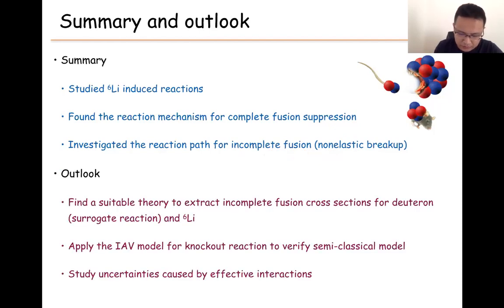So in the future, in principle, we need to find how to extract the incomplete fusion cross sections. Right now, we only studied non-elastic breakup, but we also need to find a model for incomplete fusion, not only for the deuteron case but also for lithium-6. For the deuteron case, this is a very widely applied surrogate reaction. And also we need to apply the Ichimura-Austern-Vincent model for knockout reactions to verify the semi-classical model. More detail you can find in Angela's talk. And also, in addition, we need to study the sensitivities of the two-body interactions to see how they change the final result.